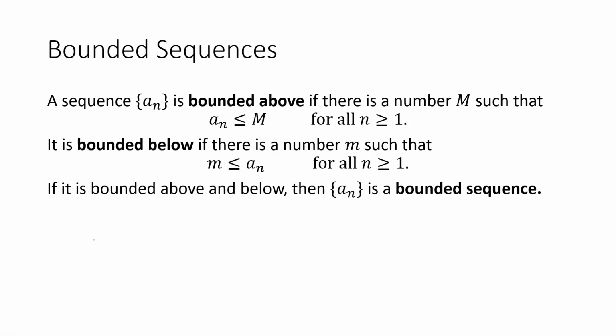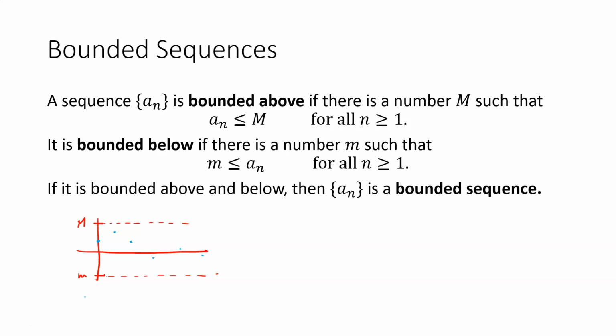Okay, so in other words, here we can imagine if our sequence is always going to be in between those two values, big M and little m. So if all the terms of our sequence are always going to be in between those values, we would say the sequence is bounded.